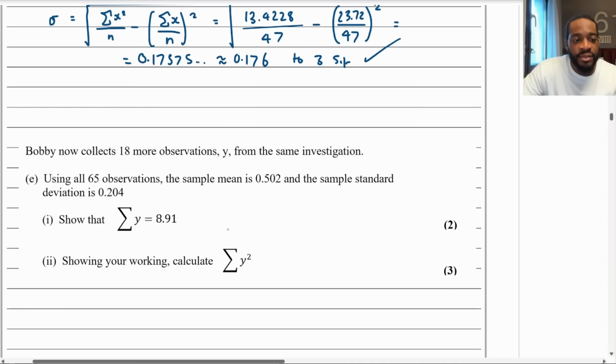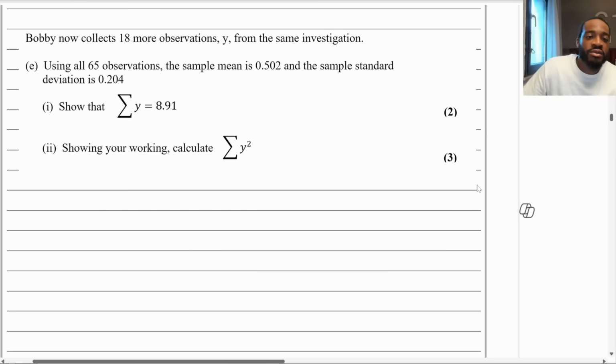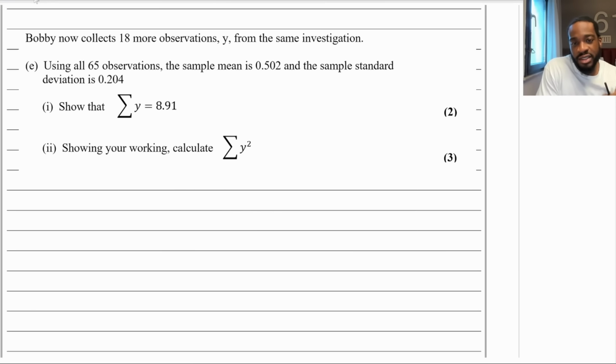Now part E, it says Bobby now collects 18 more observations, Y, from the same investigation. Part E says using all 65 observations, the sample mean is 0.502 and the sample standard deviation is 0.204. Part I says show that the sum of Y is equal to 8.91. So we've got 18 more observations. Firstly, it was 47 that were X. We've got 18 more, which is Y. Okay. Now they ask us to show that the sum of Y is 8.91.